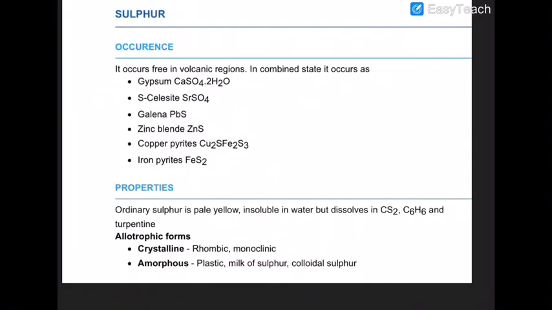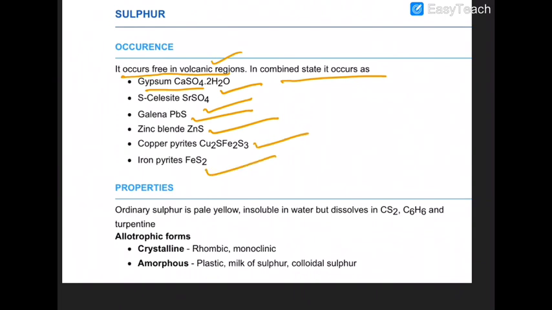Now we talk about sulfur. Sulfur exists freely in volcanic regions, but in combined state it exists in gypsum, celestite, galena, zinc blende, copper pyrite, iron pyrite. So sulfur is a very abundant element.